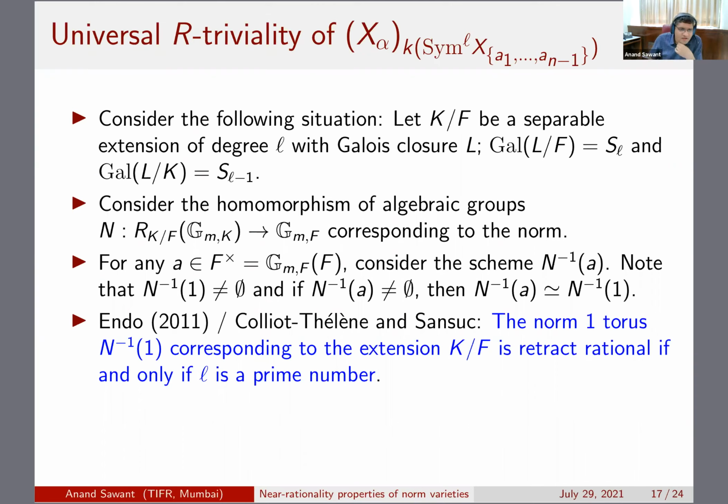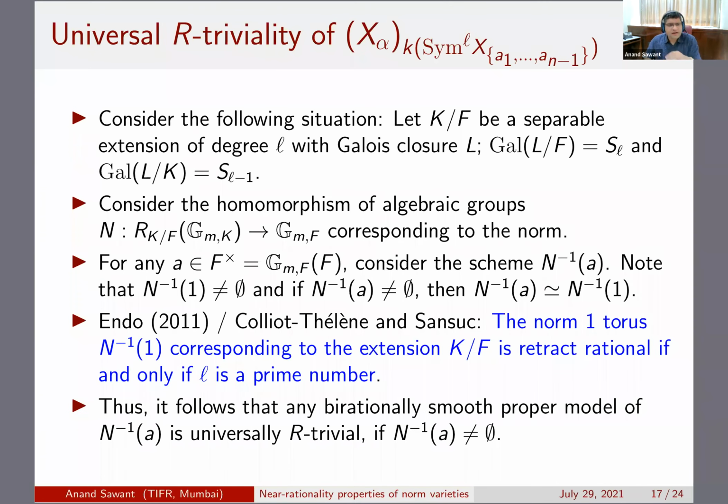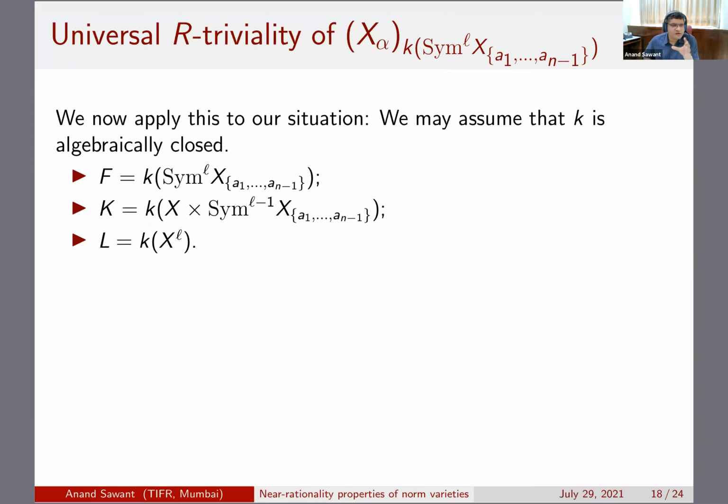But this is actually quite a nice result, and this is what we'll use. And we know that retract rationality implies universal R triviality. So such norm 1 tori are of course universally R trivial. And then you can also show that any birational smooth proper model of this norm torus or norm hypersurface is universally R trivial. So this is basically the crux of the argument.